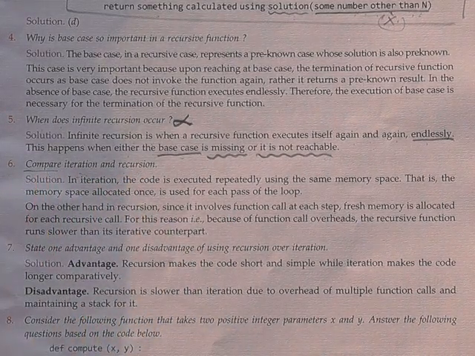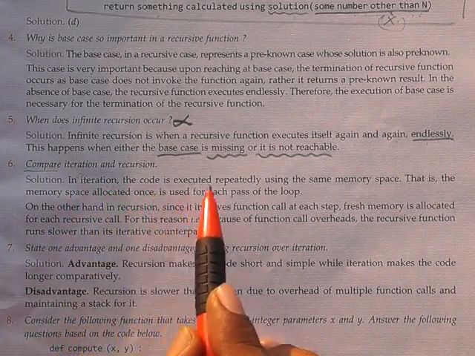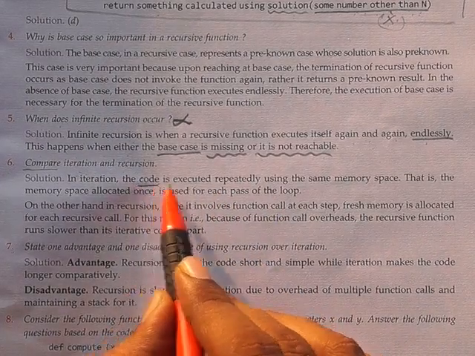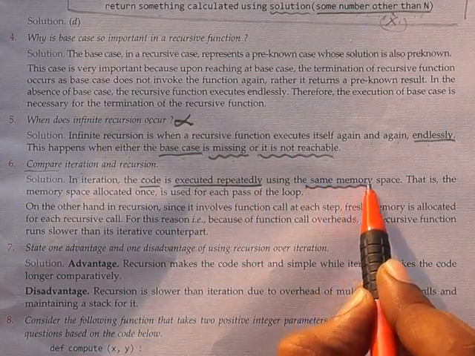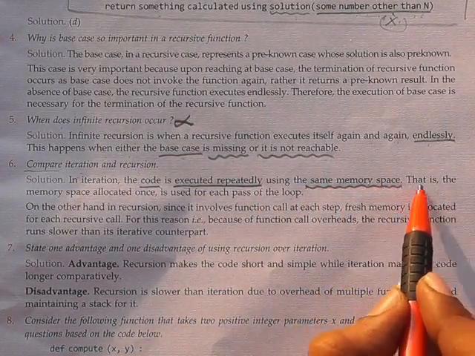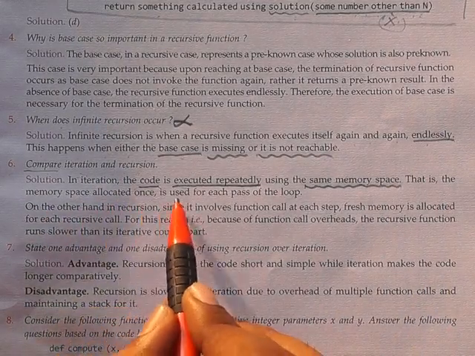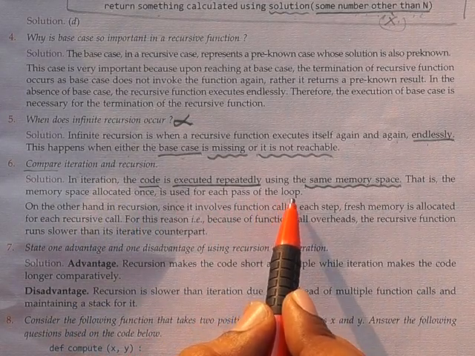In iteration, the code is executed repeatedly using the same memory space. That is, the memory space allocated once is used for each pass of the for loop or while loop.